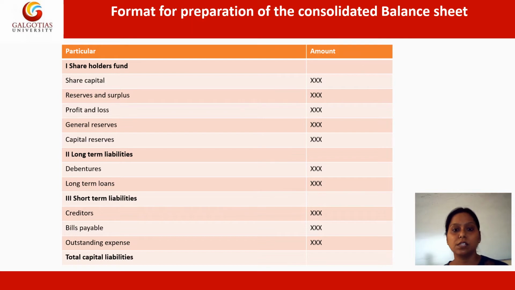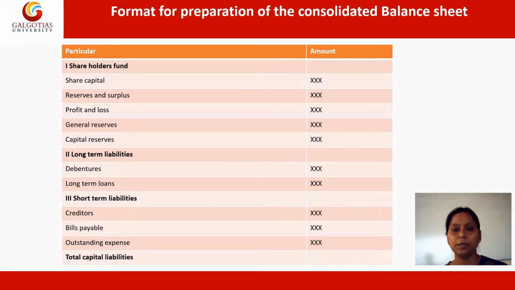So let's discuss some particulars which fall under the format for preparation of the consolidated balance sheet. As per the format, there are basically 5 heads under the consolidated balance sheet. One is the shareholder fund.